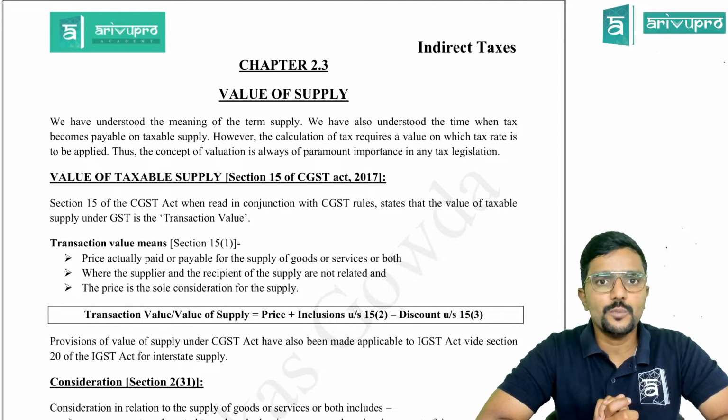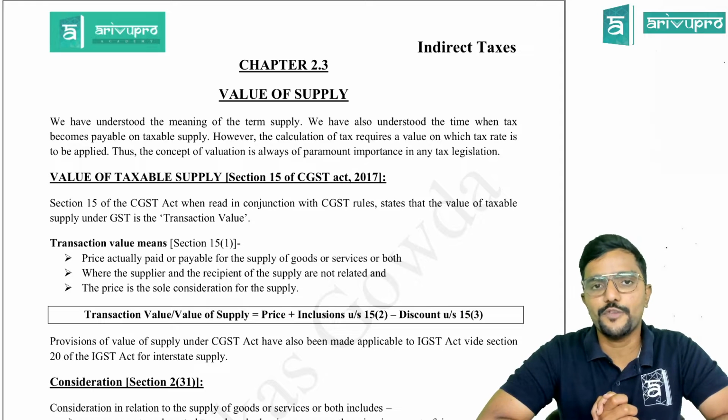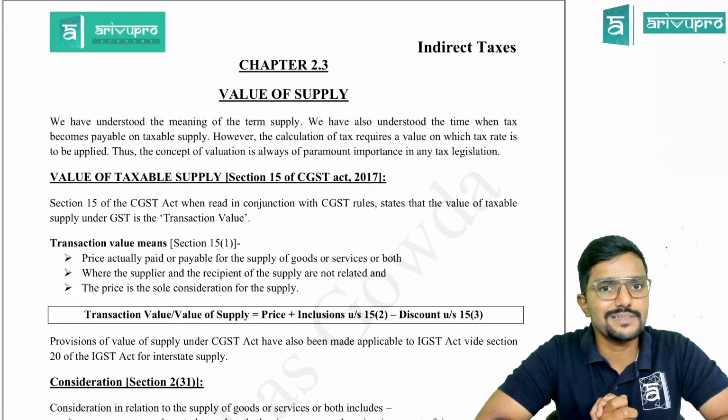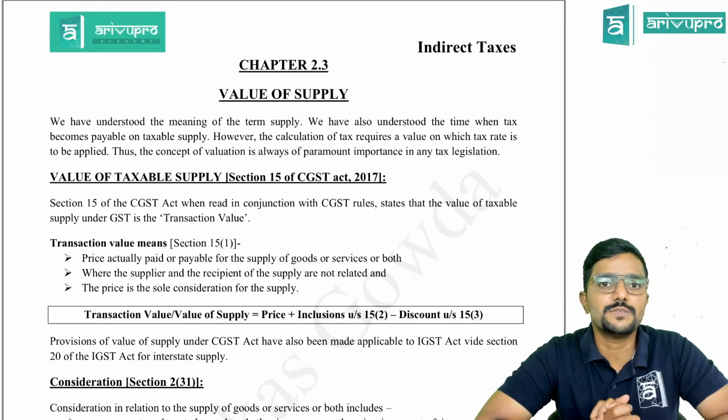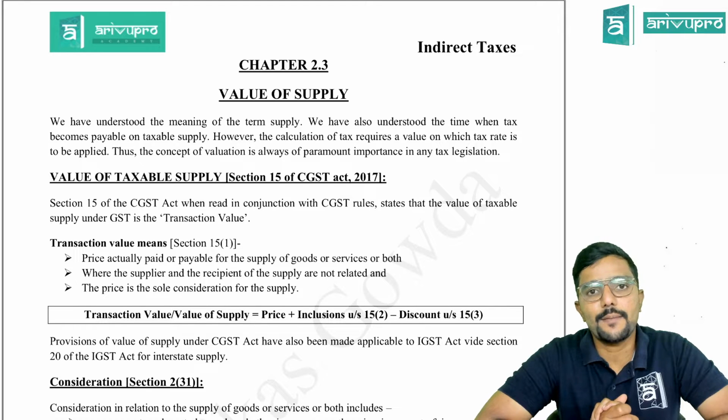Come to the notebook where you have written the section numbers, at the beginning of your notebook. I think you would have written 6 till section 14 for CGST Act. Come under CGST Act quickly. I will be giving the sections we will be covering in this class, and then we will start the explanation. Yes, till 14 you have written. Now section 15. Next line you write 15, and in content, value of supply.